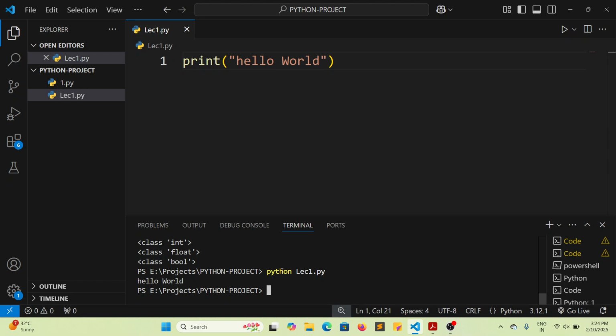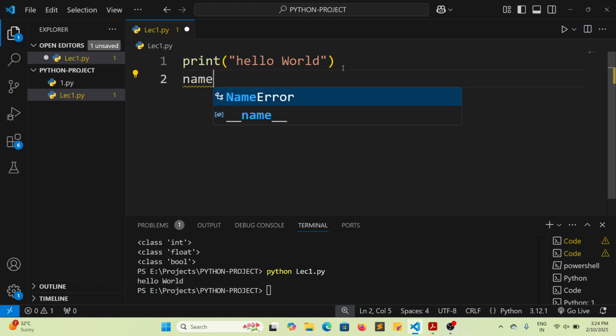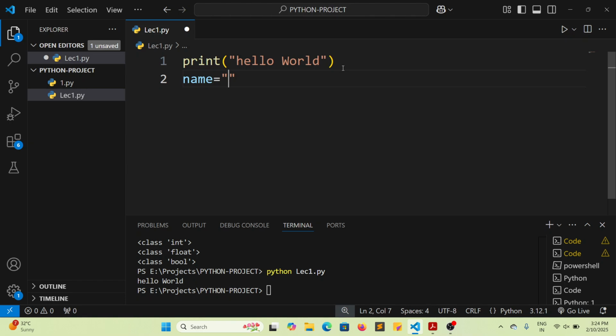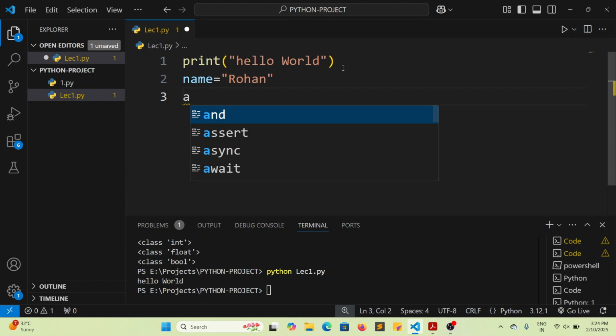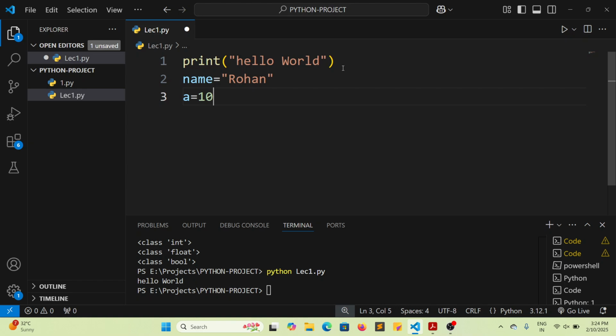Let's say I have created one variable whose variable name is name, right? And in that particular variable, I'm going to store some string. Let's just say the string is Rohan, right? The second variable, let's just say the variable is a, and in that variable, I'm going to store some integer value.